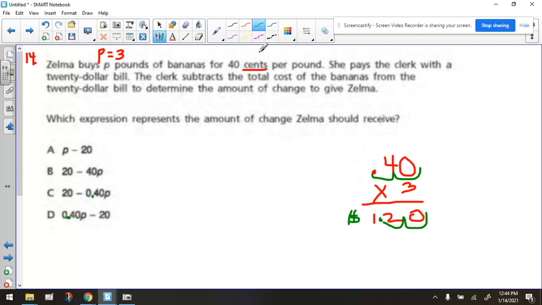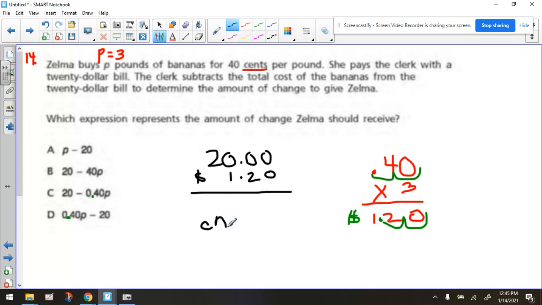Now, if you're giving the clerk a $20 bill and the bananas cost $1.20, wouldn't we be subtracting that from 20 to get the answer, which would be the amount of change, right? If we subtracted these two numbers, that would give us the change. Now, let's apply this to our algebra situation here.